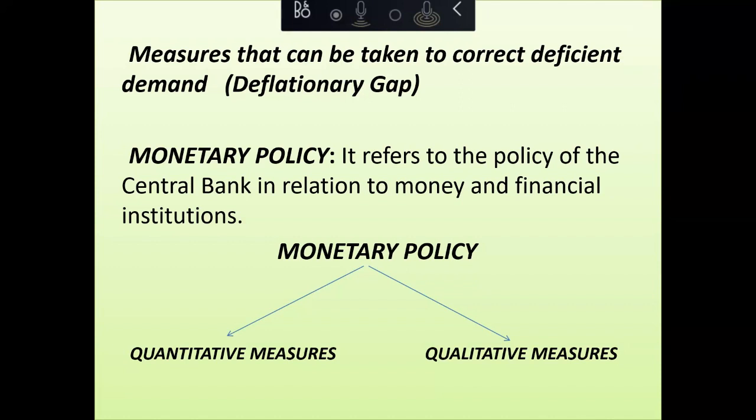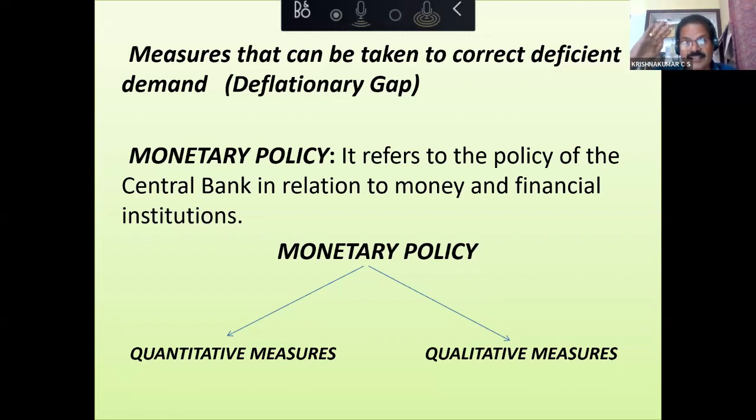Rationing means, rationing is introduced only during deflation. RBI fixes the maximum quantity of loan that can be given to different categories of borrowers. Say, for example, home loan. At the most, you give only 50 lakhs, RBI says. So no commercial bank can give more than 50 lakhs as home loan. Or loan to farmers for buying agricultural equipment. RBI says at the most you give only 5 lakhs. So less than 5 lakhs only the commercial banks can give. This is called rationing, credit rationing.